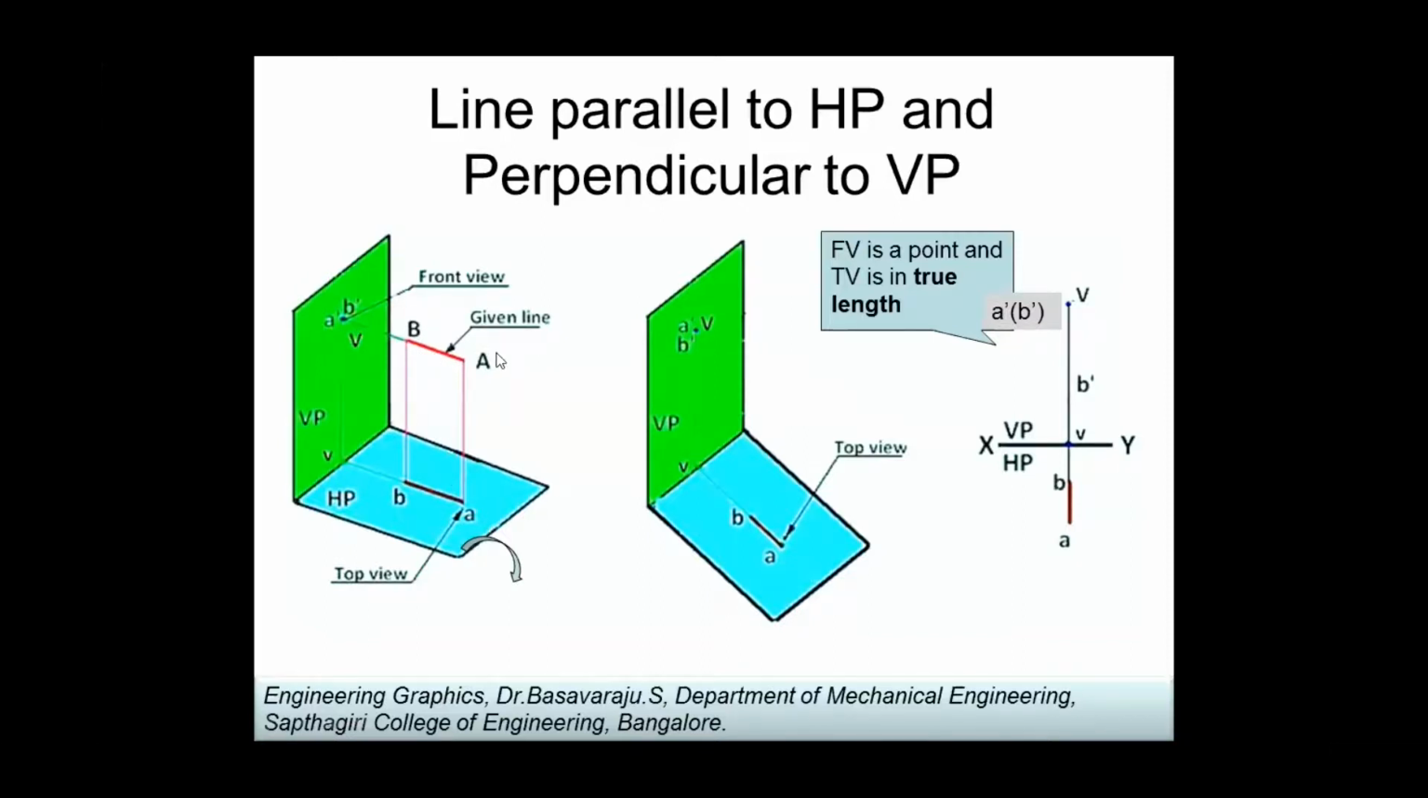So what will be the front view? It is the front view. A line? Remember this title, line perpendicular to VP. Perpendicular means the front view will be a point, sir. Top view will be a line. Yes, top view will be a line. Very important: if a line is perpendicular to any plane of projection, here it is perpendicular to VP, then its front view is just a point.